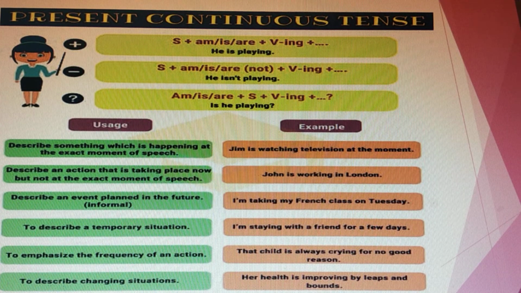To describe temporary situations: Nowadays I'm staying with a friend for a few days. Nowadays I'm staying with a friend.